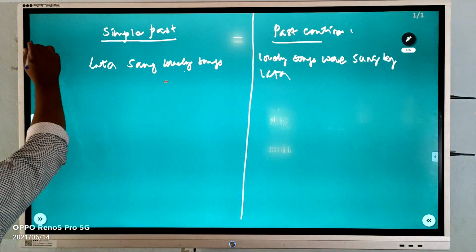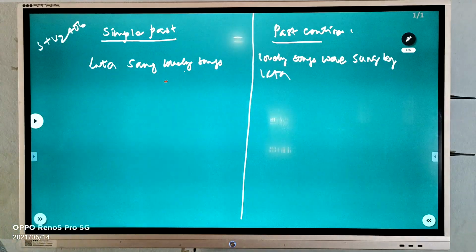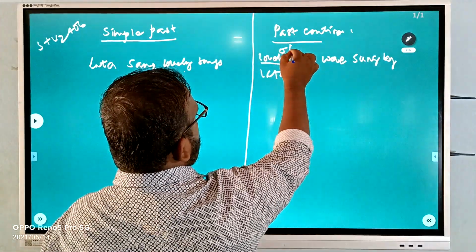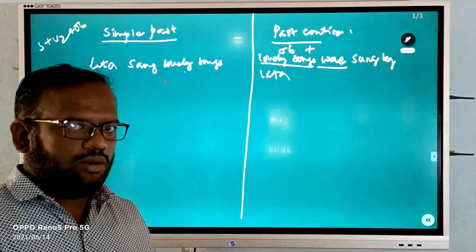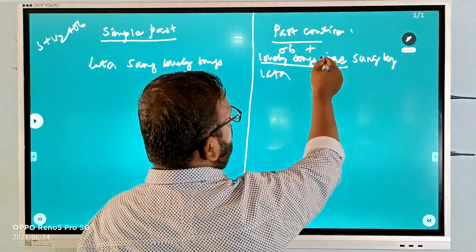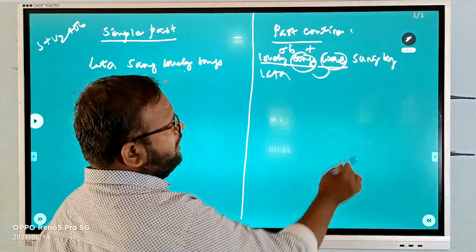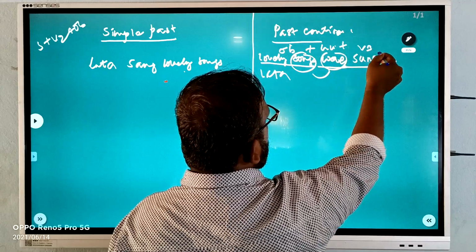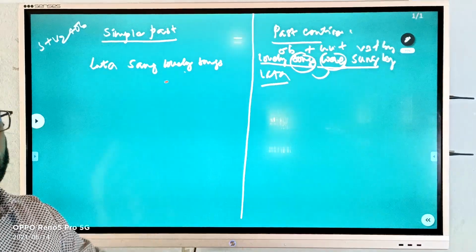Simple past tense formula: subject plus V2 plus object. When we change to passive voice, it will become object first, then the helping verb. What are the helping verbs of past continuous tense? Was or were. I have used were here because songs is plural. Then the V3 form, plus by as a conjunction, and lastly the subject.